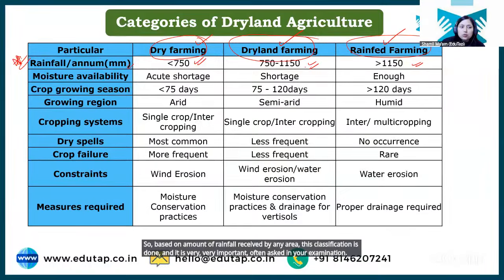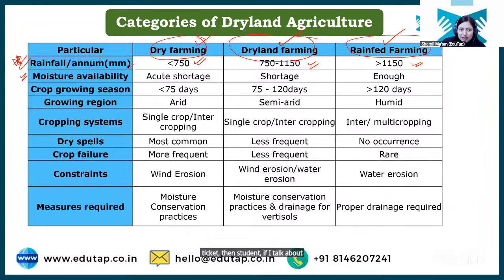Okay. Then students, if I talk about moisture availability, so there is an acute shortage in dry farming क्योंकि यहाँ पे rainfall कम है.